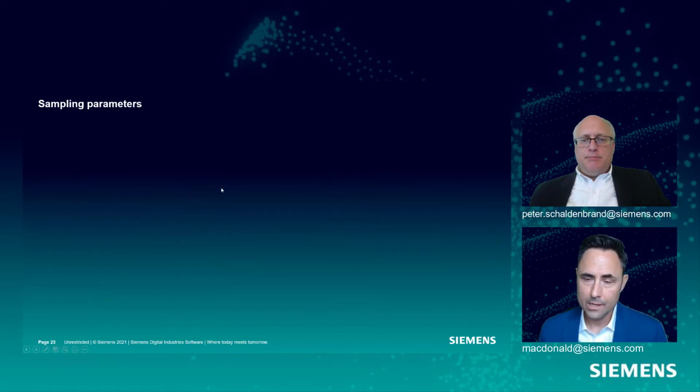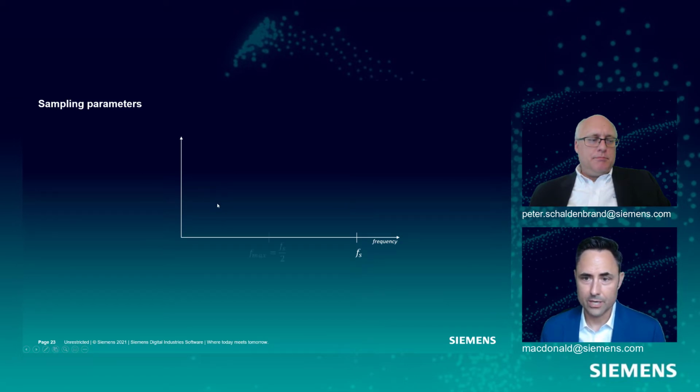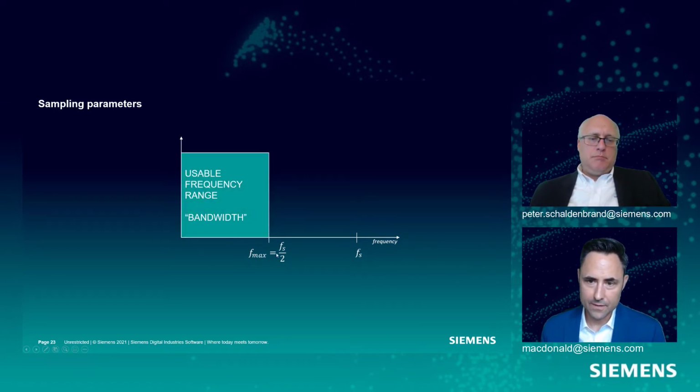Okay. So if we look in the frequency domain, we set our sample frequency, and we know we're only going to be able to look up to half that, because our Fmax is sample frequency divided by 2. And this will end up being our usable frequency range, or what we call our bandwidth for our measurement.